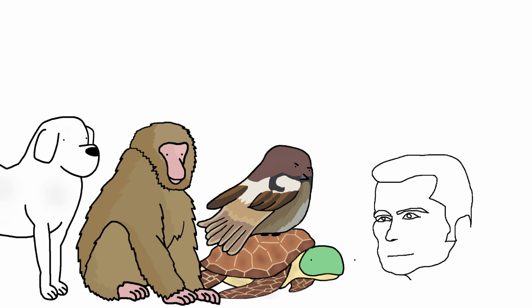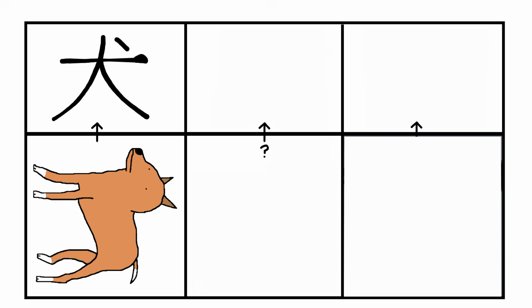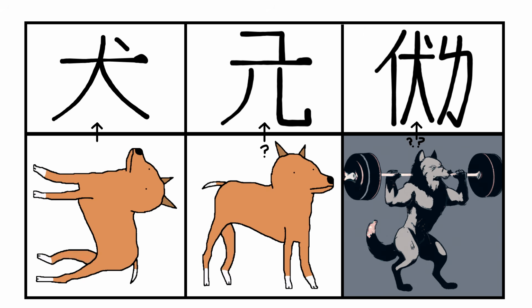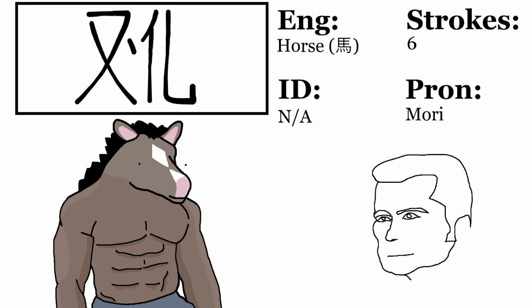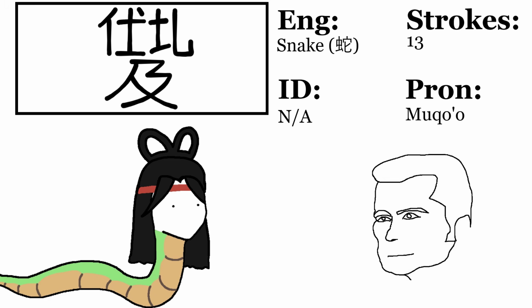Moving on to animals now, unlike the simplicity of the head and leg combi of the KLS, KSS animals are insanely complicated. Here's what I mean. This is dog in kanji, this is dog in KLS, and this is dog in KSS. It looks like 2 characters, but it's actually 1, believe it or not. This is goat, horse, rabbit, chicken, and snake. It's incredibly complicated. And those are the ones that are recovered, by the way.